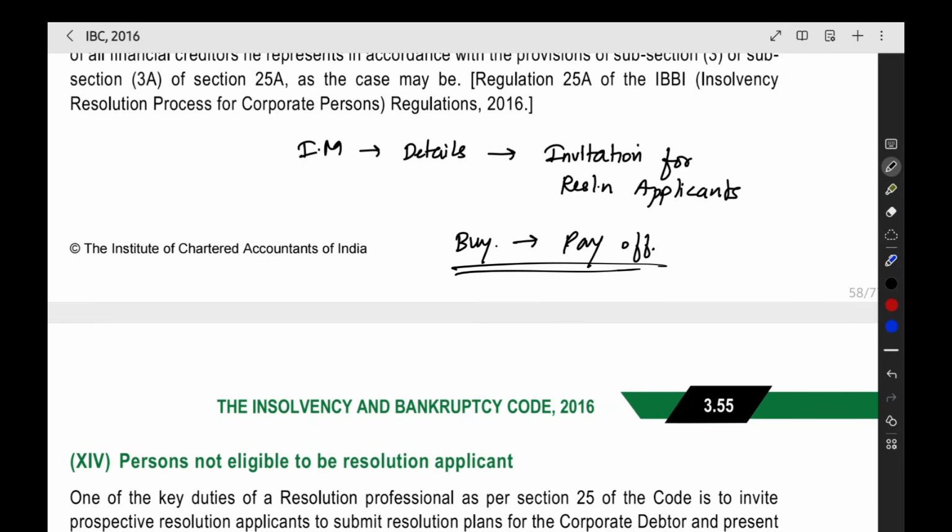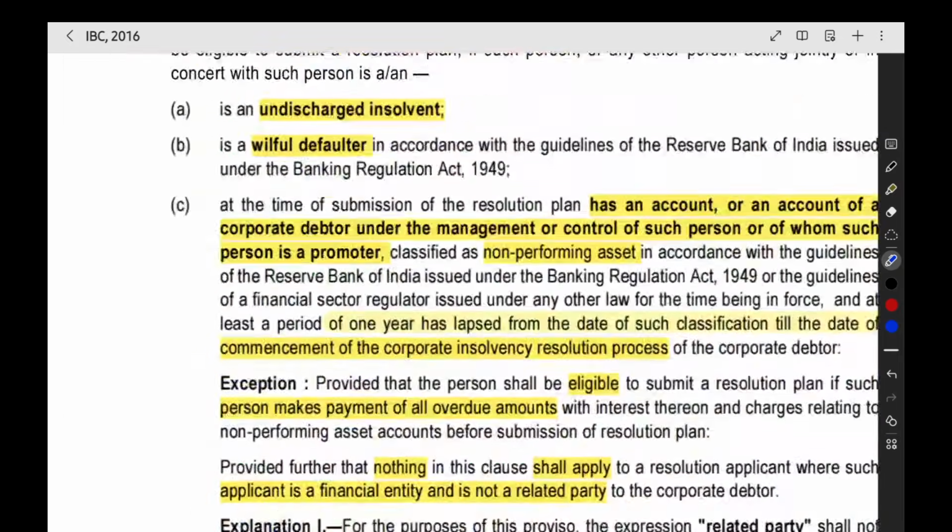They will bring a resolution plan. In that plan, they will pay off all the liabilities and then take over the company. They will run the company as a going concern, operating it after changing the name. The control of the company will shift to the resolution applicant. So that is the resolution applicant who will present the resolution plan.